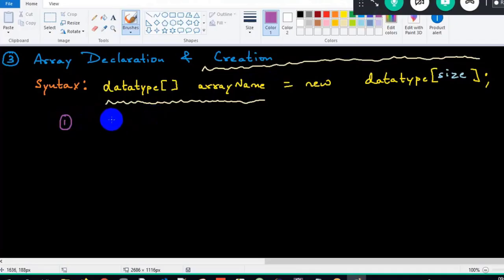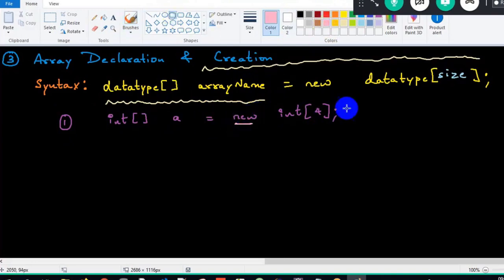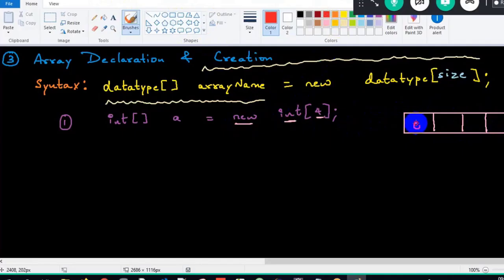See here, I will create an array. Integer array A equals to new integer array of size 4. So now internally, what is happening? When I say new, an array is getting created. And what is the size of the array? 4, meaning 4 buckets, 4 blocks are getting created. Since it's an integer array, the default value is 0, 0, 0, 0. And what is the array name? It's A, and A is an integer array. Now the index position will always start from 0, 1, 2, 3. This is all about the entire process.